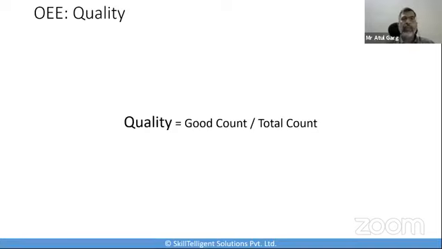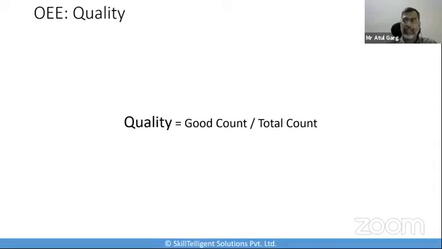Quality takes into account manufactured parts that do not meet the quality standards, including the parts that could be reworked upon. Okay, so you can also remember that OE quality is similar to first pass yield. That is, first time I have produced and it is all correct. It defines the good parts as parts that successfully pass through the manufacturing process the first time without needing any rework. Okay, so very obvious.